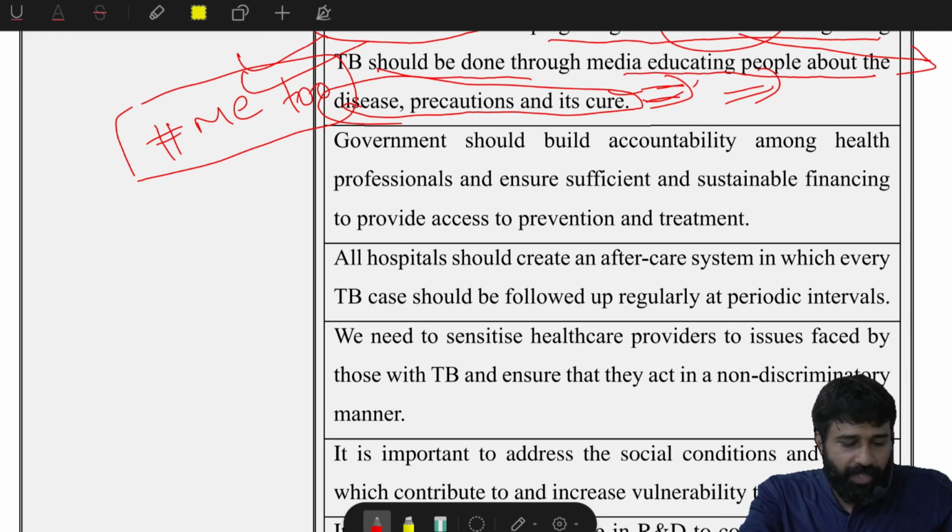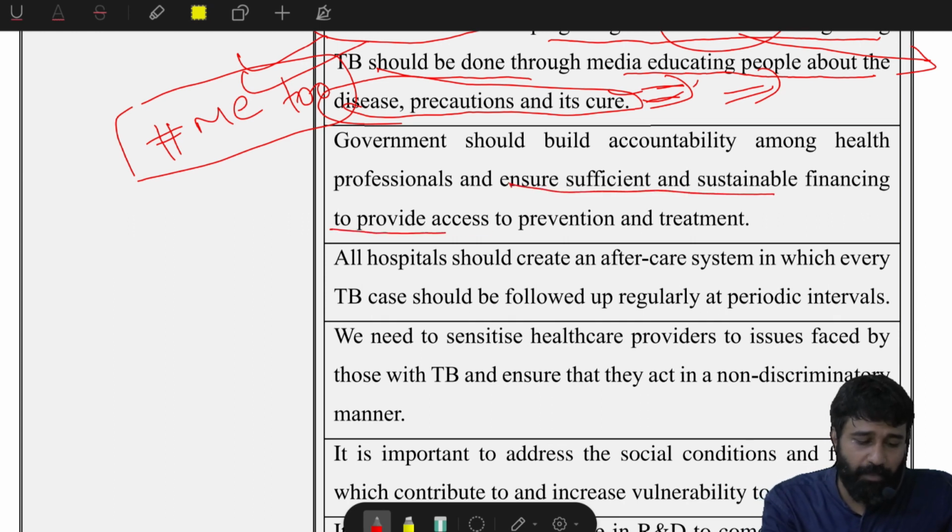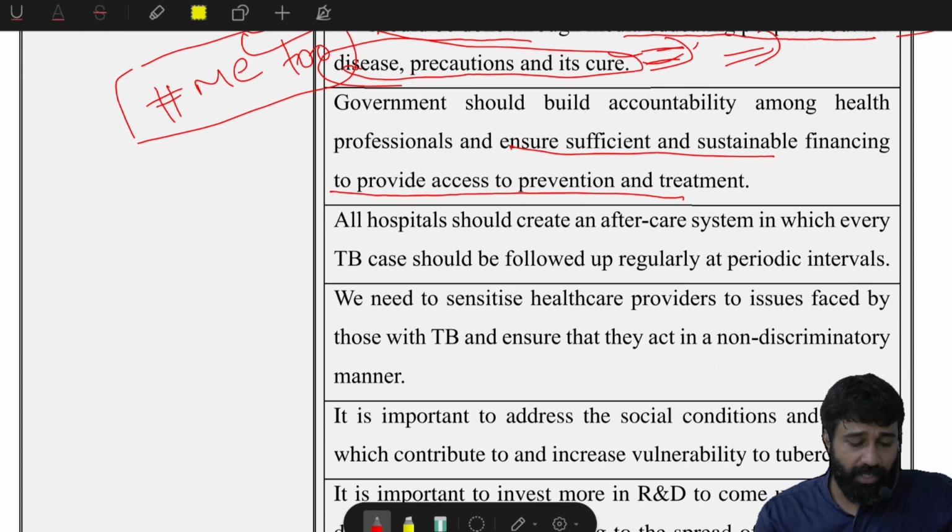Next, government should build accountability among health professionals and ensure sufficient sustainable financing to provide access to prevention and treatment. Okay, all hospitals. What does it mean? Accountability.